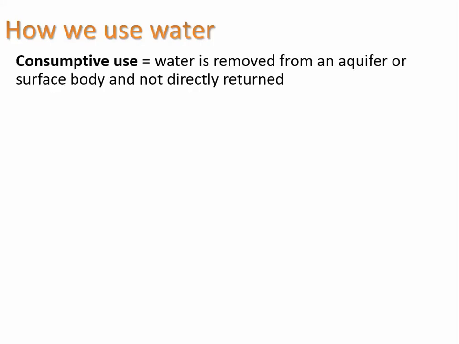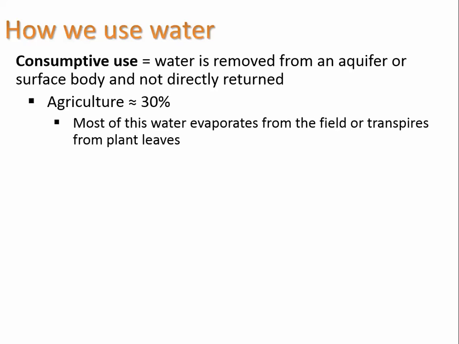So how do we use water? One is called consumptive use, where the water is removed from an aquifer or from a surface body and not directly returned. So agriculture uses about 30% of the water in that way, and most of this water evaporates from the field or transpires from plant leaves.